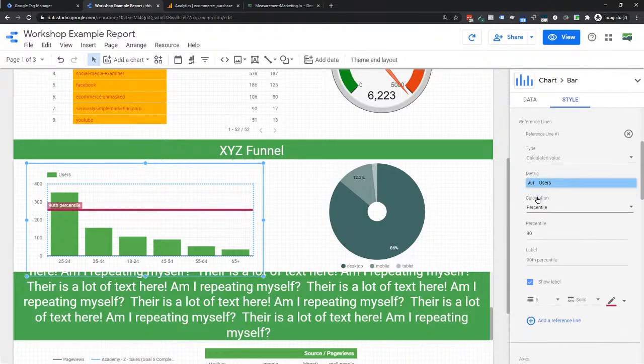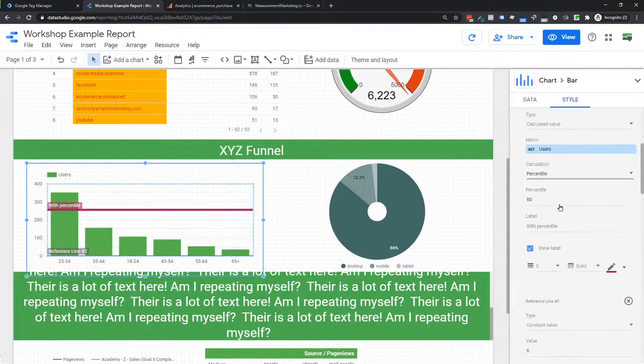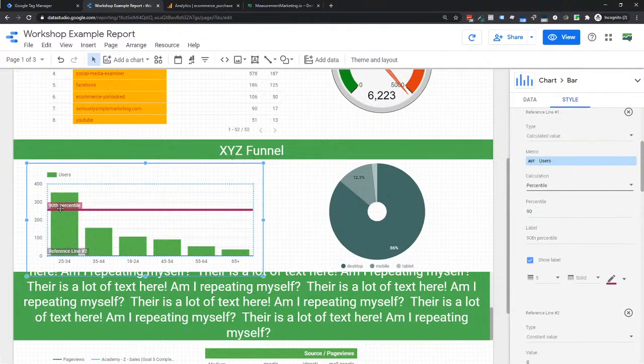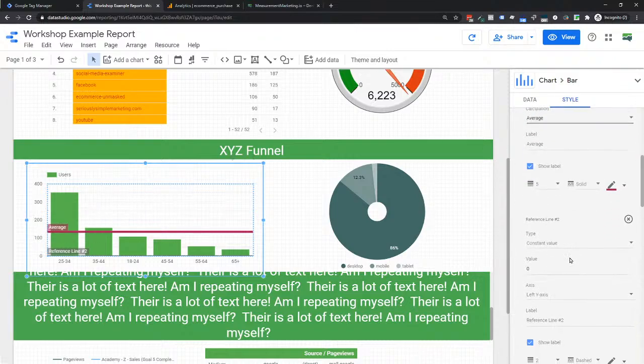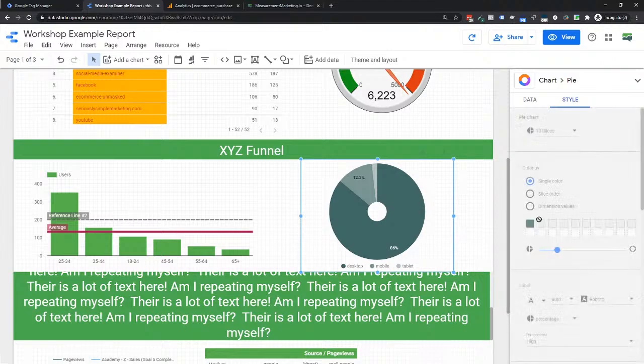So actually, I take that back. I have not played with this. I should have realized that. You can do two. So I can say, okay, here's my average. This is even cooler than I thought it was. Look at this. Here's my average, and then I can say my value of 200 might be my goal. All right. So then reference line number 2.